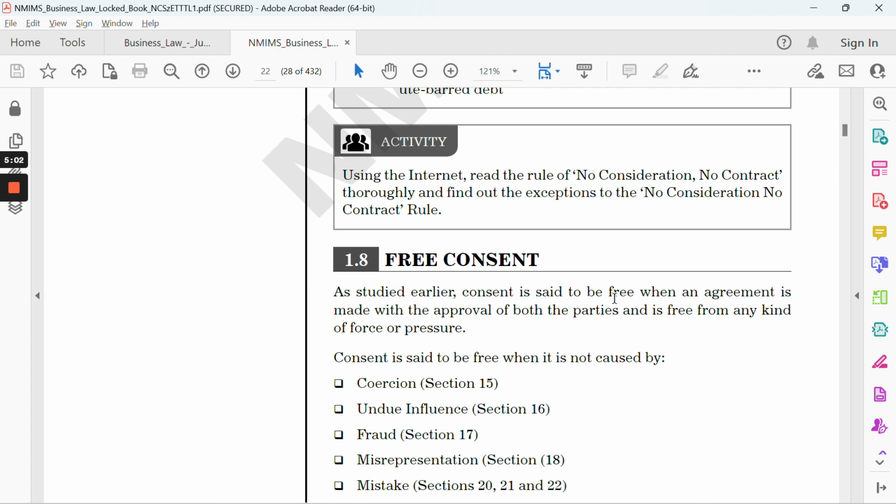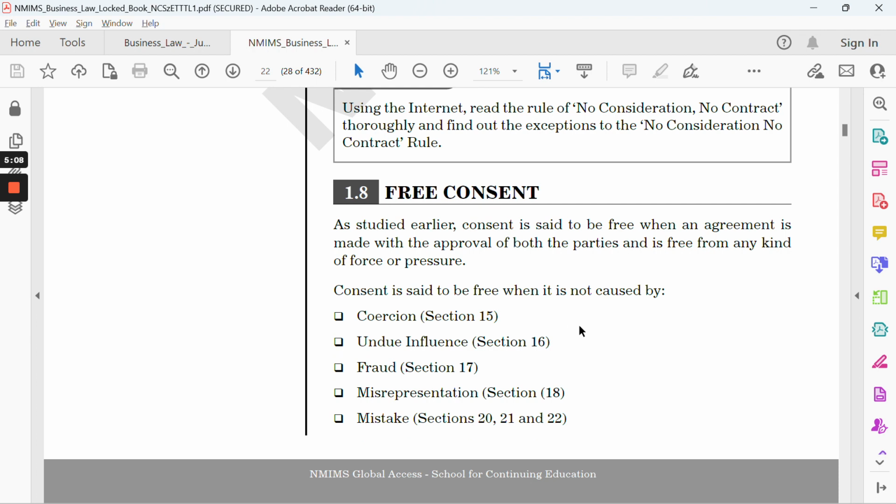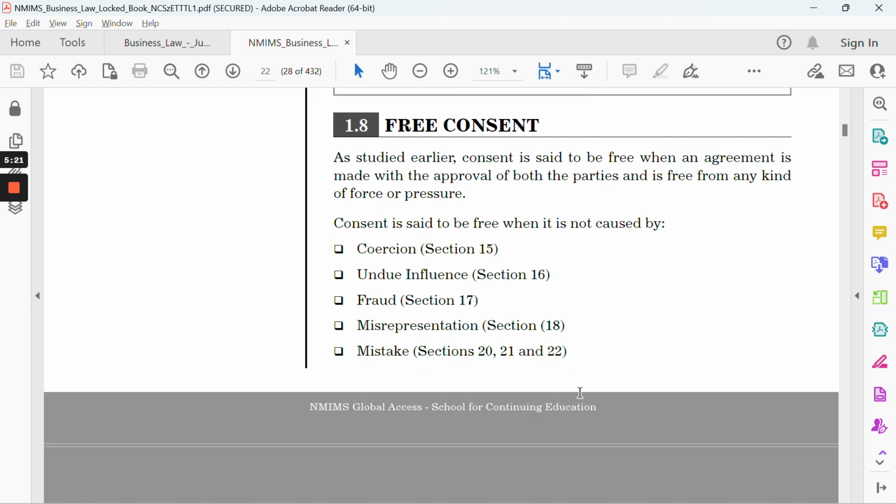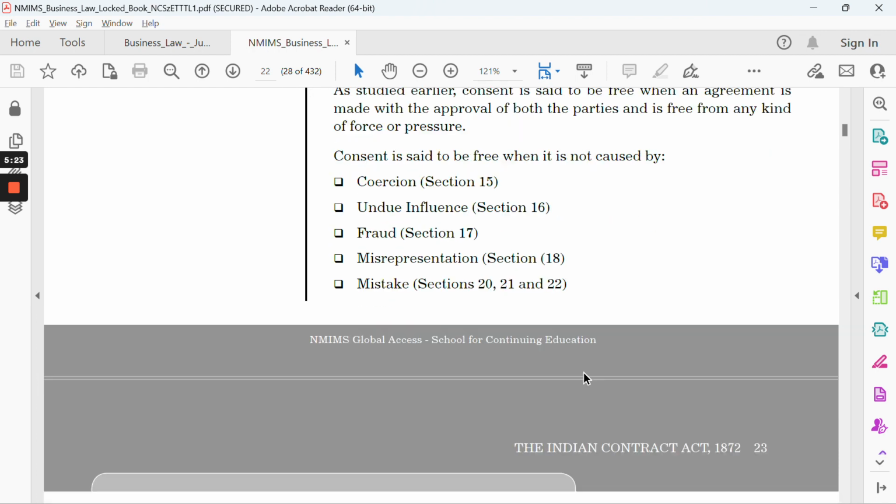Free consent is when the agreement is made free from any kind of force, or you can say any kind of pressure. Then there are different sections: 15, 16, 17, 18, 20, 21, 22. Section 15 talks about coercion, 16 talks about undue influence, 17 talks about fraud, 18 talks about misrepresentation, and 20, 21, 22 talk about mistake.